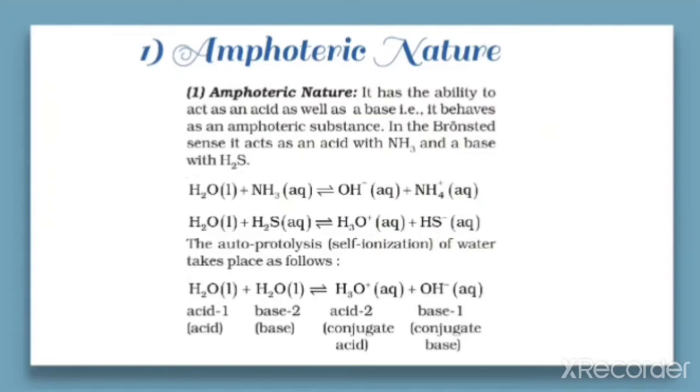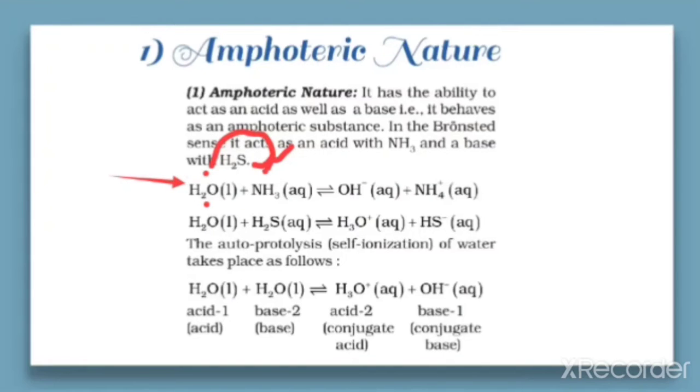When we take the reaction number first that is given here, when water is reacting with ammonia, the role of water here is that it acts as an acid, because when you look at the equation here, water is donating the proton to ammonia because ammonia is acting as a base here.